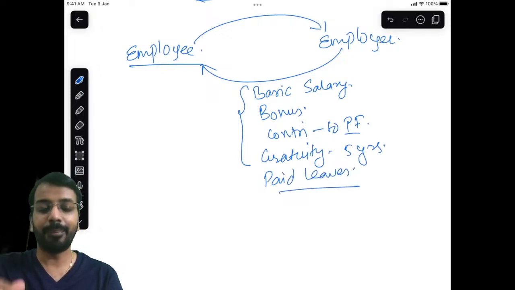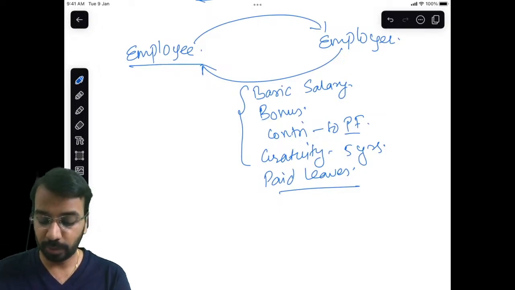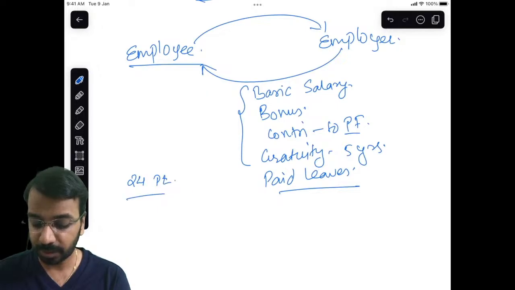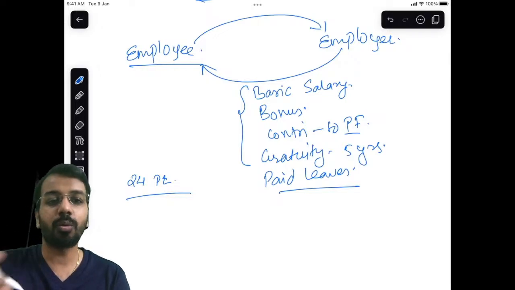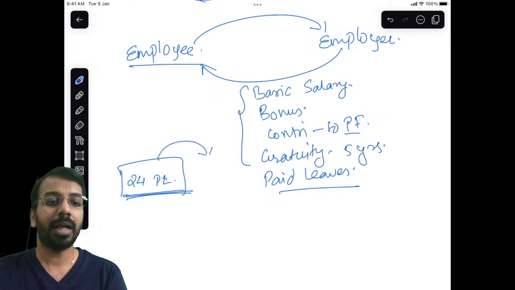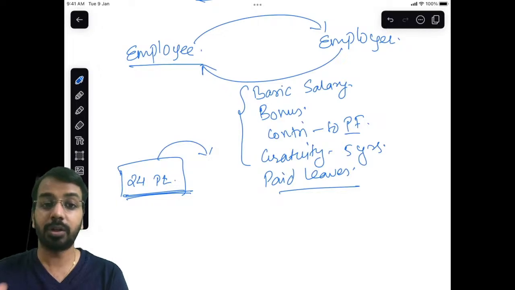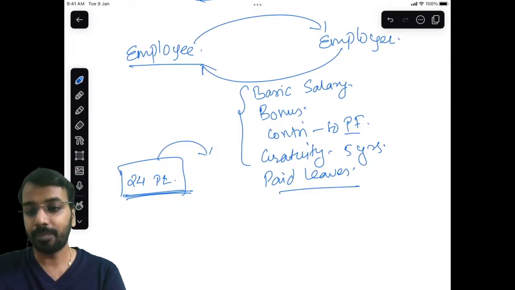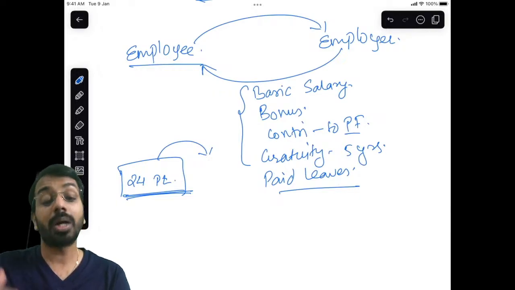Paid leaves is like the employee will get leave without working and he will get paid also. For example, if I am working in an organization, the organization says every year you will get 24 paid leaves. Now 24 paid leaves means what? For 24 days you don't need to come to office. Even if you don't come to office, we will pay you salary for 24 days, or we will allow you to carry forward to the next period. So this is also one form of employee benefit, right? So all of these components, what the employer pays to the employee in the course of employment, is called employee benefit. Now what does Ind AS 19 tell us?